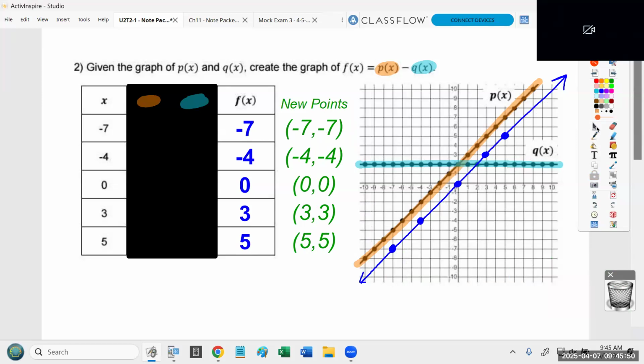Okay. Now, in the first example, we added. In this example, we've subtracted. So basically, visually, all that's happened, let me ungroup that stuff. There we go. All that's happened is we took this line p of x and we subtracted 2 from it over and over again. -2, -2, -2, -2. So visually, all that happens is this line moves down 2 spaces. That's all that happened. We took this and we moved it down 2.